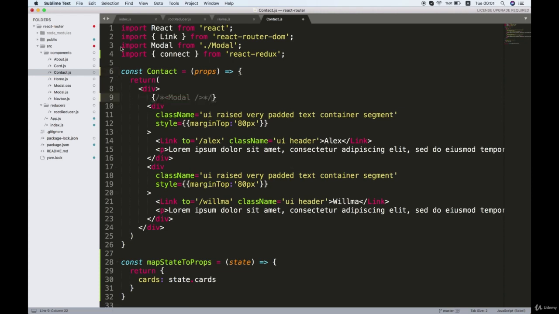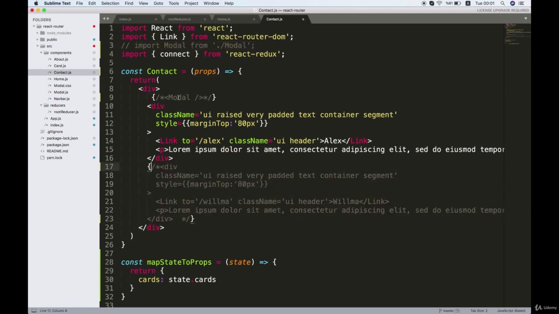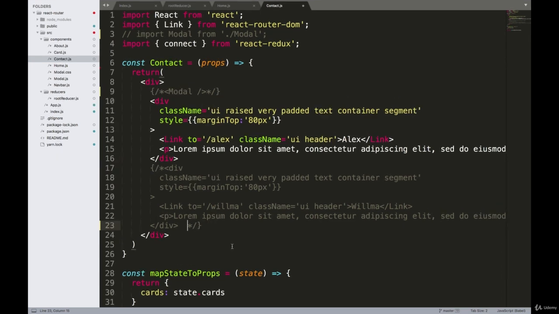And we can comment out this modal and its import statement. And also comment out this div blog. All right. You can either comment out these things or delete them. That's up to you. And we can do some destructuring here. So instead of saying props, I will remove this one and put a set of curly braces, and I will say cards like so. This will give us a cards property inside of our props object.